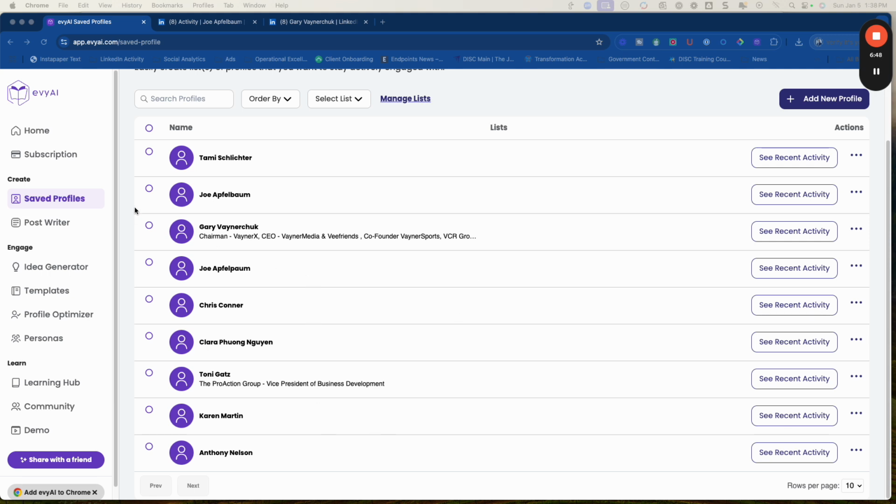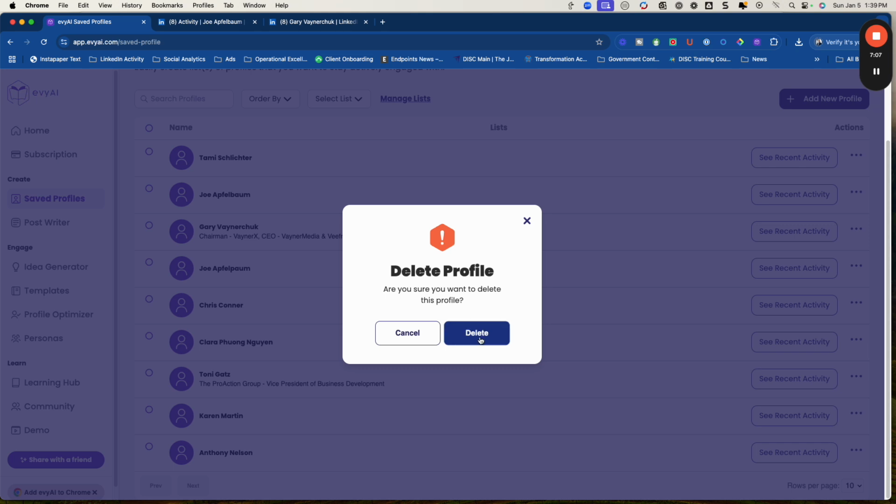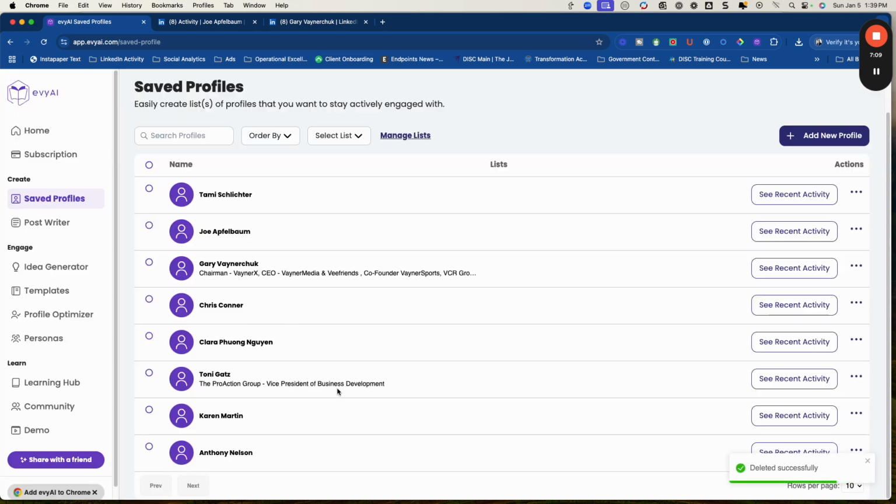So you probably want to keep in mind that if you already have some of the people in the list, you should get your list first, and then eliminate those duplicates so that you're not duplicating them again inside of the tool. So anyway, that is that. I'm going to delete the duplicate, and now I have Tammy, Joe, Gary, etc. And they are all in here.